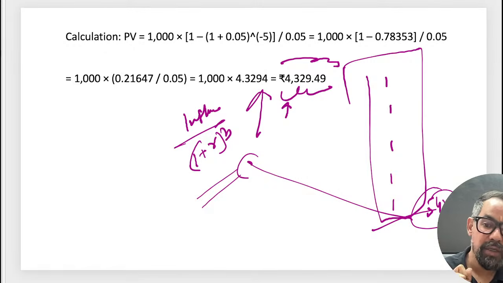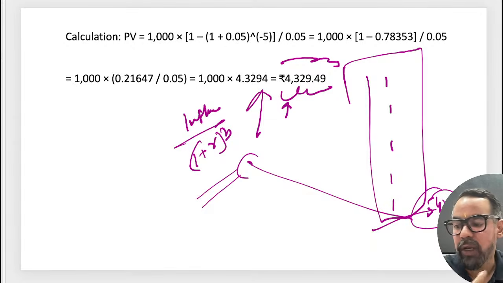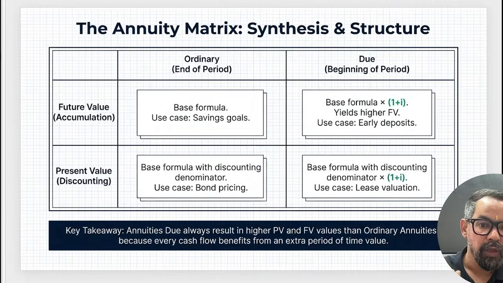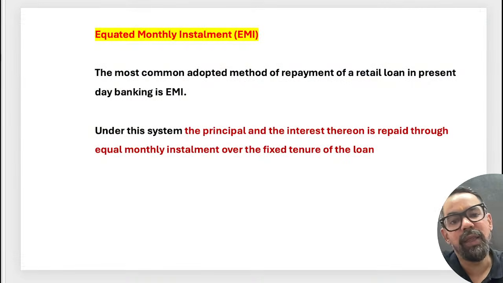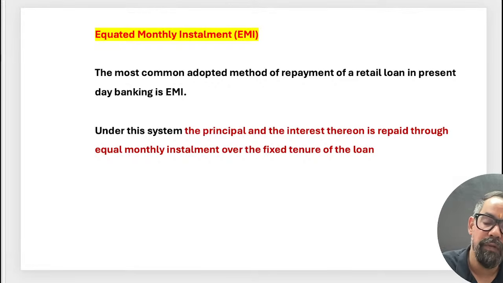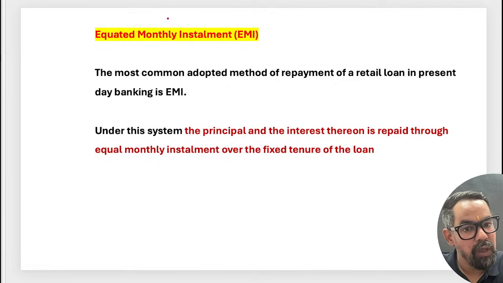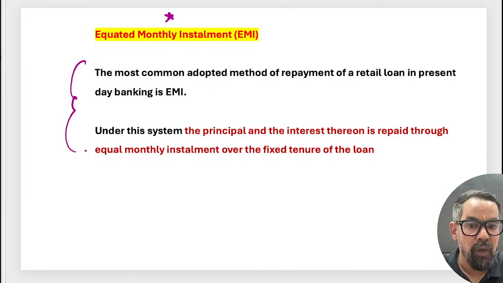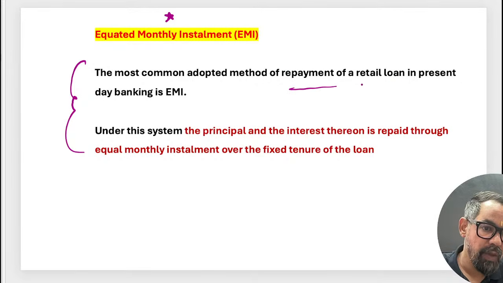I'll suggest you write down this formula somewhere, and if you feel comfortable, then only go for this, because it will require some practice. Without practice it won't help you. Yes, the EMI things can be done with easy practice also. Equated monthly installment is the most common method for this.